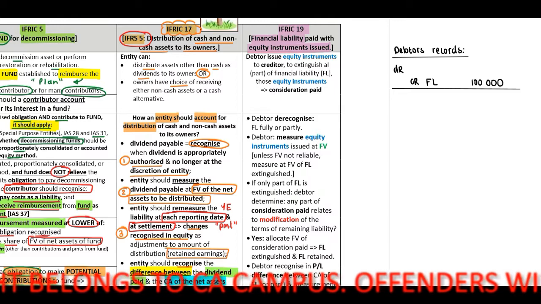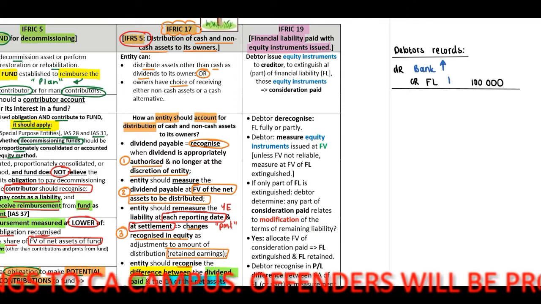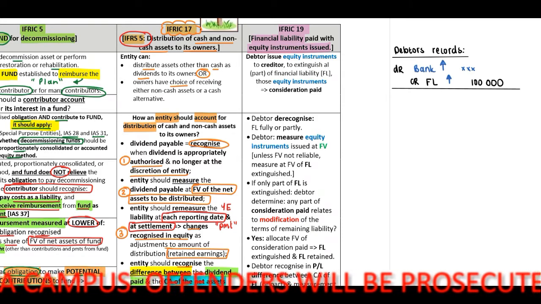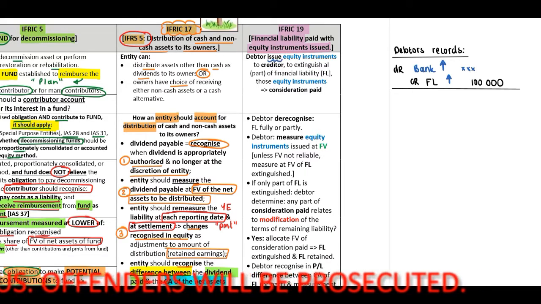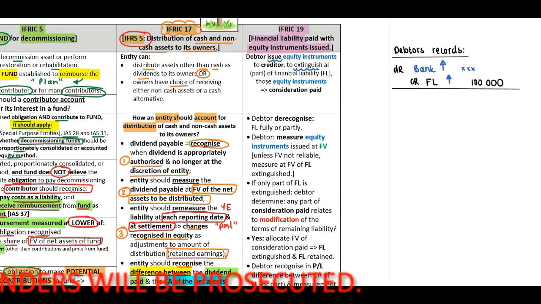Therefore, when you look at my very basic example again on the right side of your screen, we will debit an asset. Let's say this is bank, right? Debit your asset, credit the financial liability, and this will be 100,000. Now, when the debtor issues equity instruments to the creditor to extinguish all or part of the financial liability, those equity instruments will be considered as a consideration paid.